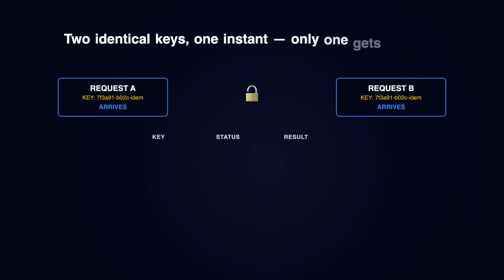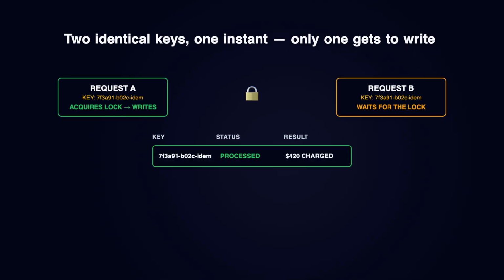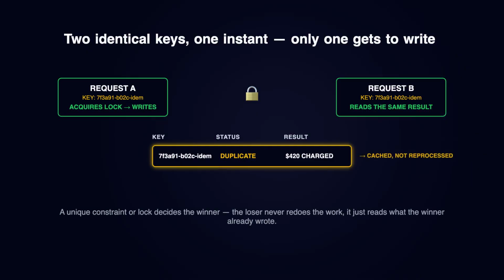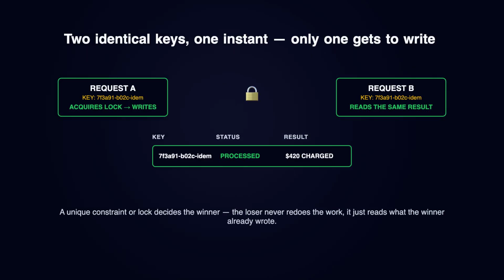But what if 2 identical requests arrive at almost the exact same instant? Whoever gets there first has to win outright. A unique constraint in the database, or a distributed lock, makes sure only one of them is allowed to write. The other one doesn't retry the work. It simply waits, then reads the result the winner already produced.